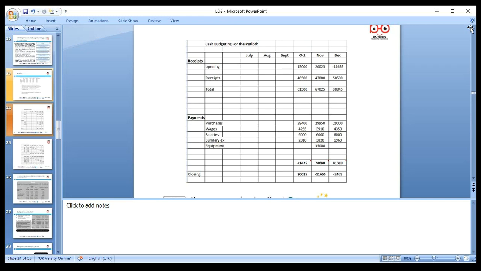But in November, we have a negative balance of cash, and in December as well. In November, you will see that October's closing balance becomes this month's opening balance, and so on. So we can make the budget in that way. Any question?